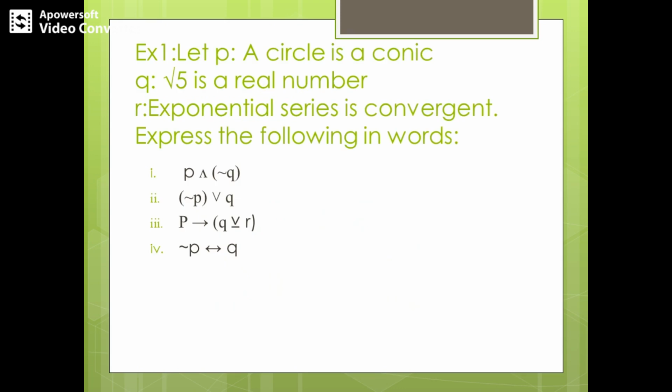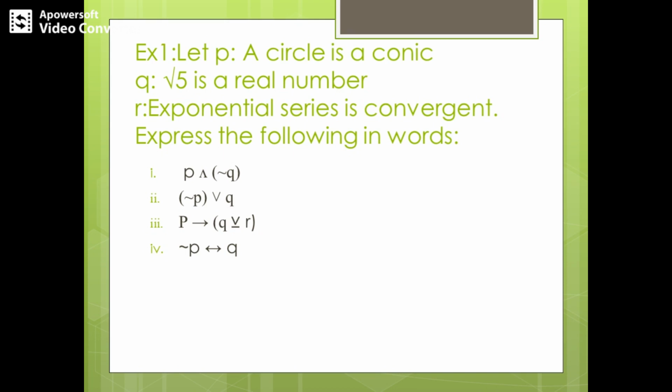Let's come to this particular example. We have three propositions. First, proposition P states that a circle is a conic. The second, proposition Q, states that root pi is a real number. And the third, proposition R, says the exponential series is convergent. What we are supposed to do in this problem is express these connectives in terms of words.